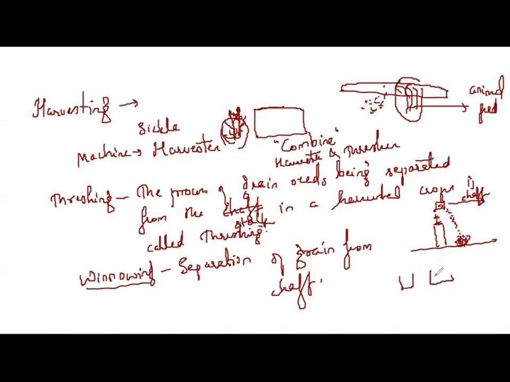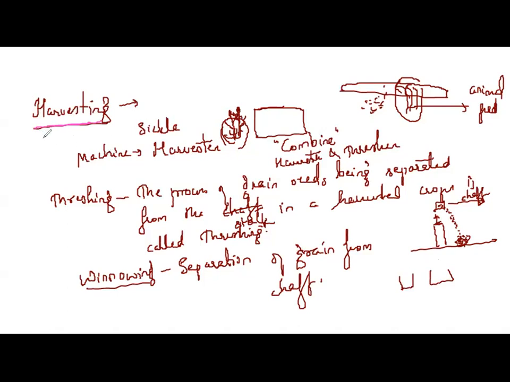So grains get separated, chaff gets separated. The period of harvest is a great joy and happiness in all parts of India. Every farmer celebrates this harvesting with great joy, with great happiness, with great enthusiasm. So much yield they get at the time of harvesting, right?